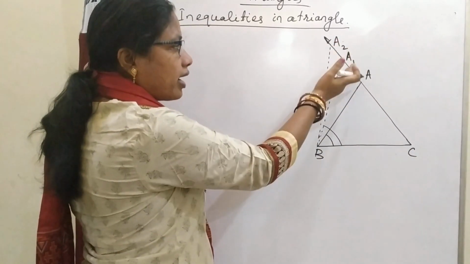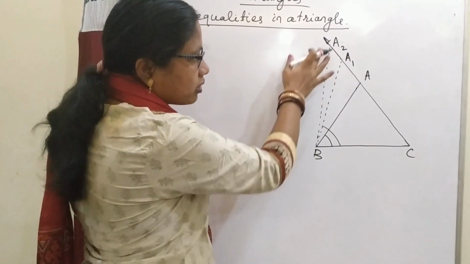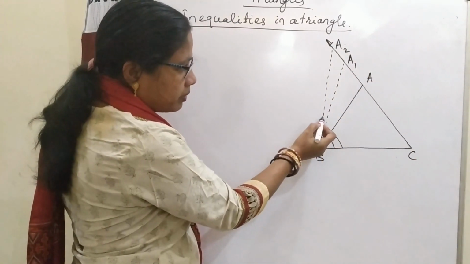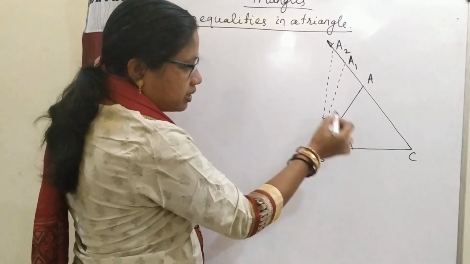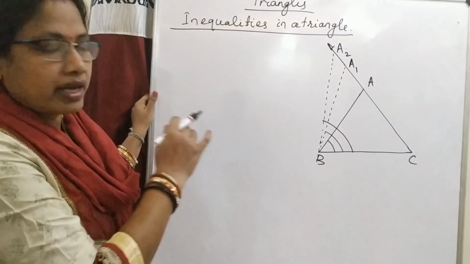Again I shifted the vertex A1 to A2 such that the side becomes A2C and the opposite angle becomes A2BC. Here I will compare sides and angles.